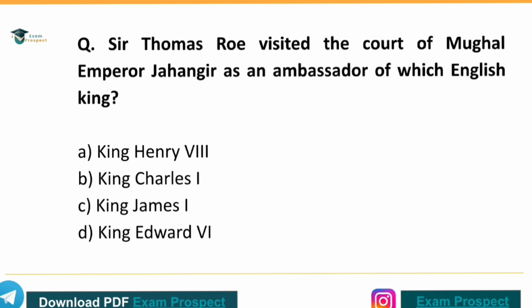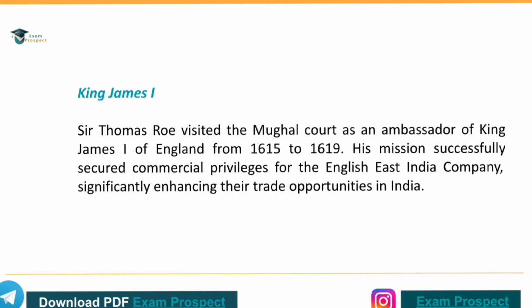Next question. Sir Thomas Roe visited the court of Mughal Emperor Jahangir as an ambassador of which English king? The correct answer is option C, King James I. Sir Thomas Roe visited the Mughal court as an ambassador of King James I of England from 1615 to 1619. His mission successfully secured commercial privileges for the English East India Company, significantly enhancing their trade opportunities in India.